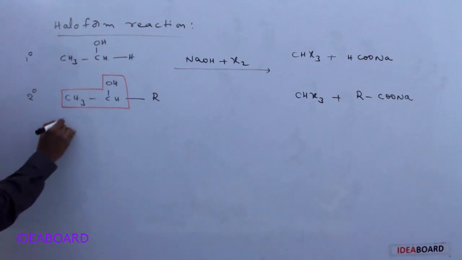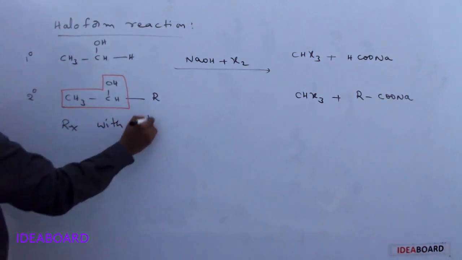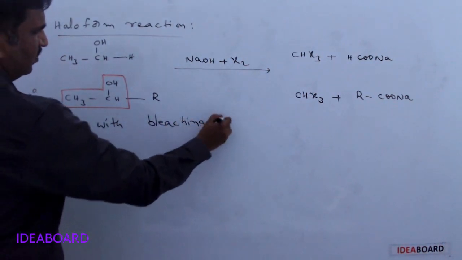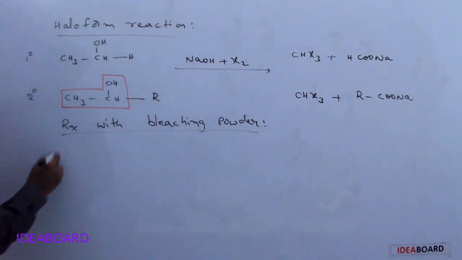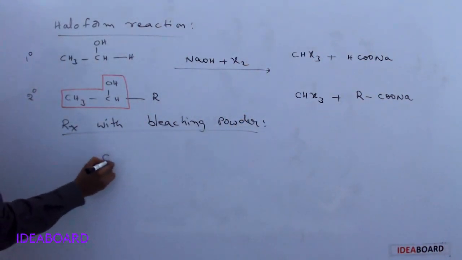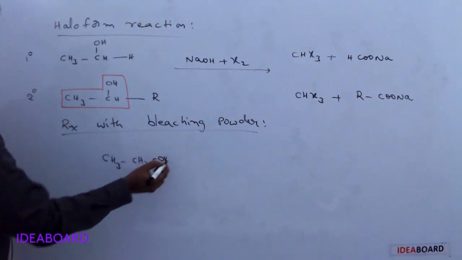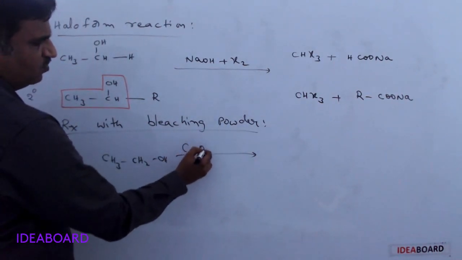And the next one is reaction with bleaching powder. Here reaction with bleaching powder. When the reaction of bleaching powder is taken, suppose ethyl alcohol is undergoing reaction with bleaching powder. This reaction is also given in the polyhalogen compounds.